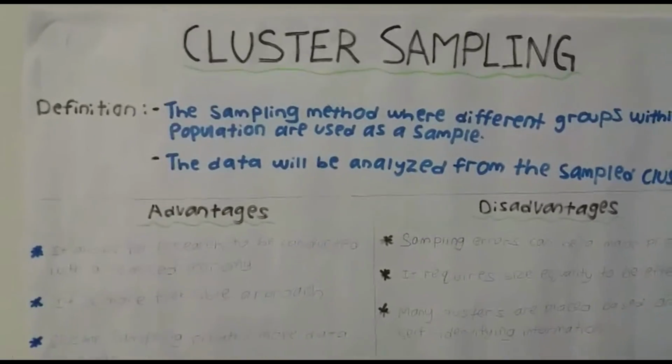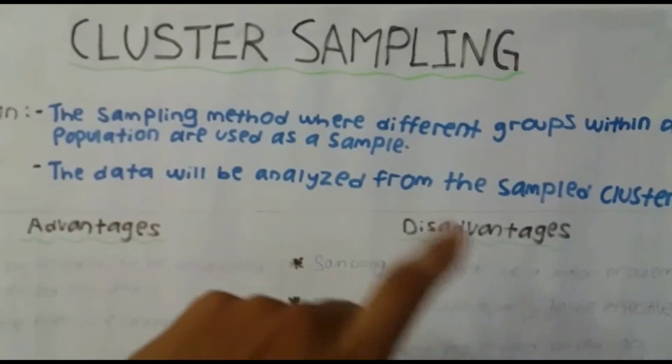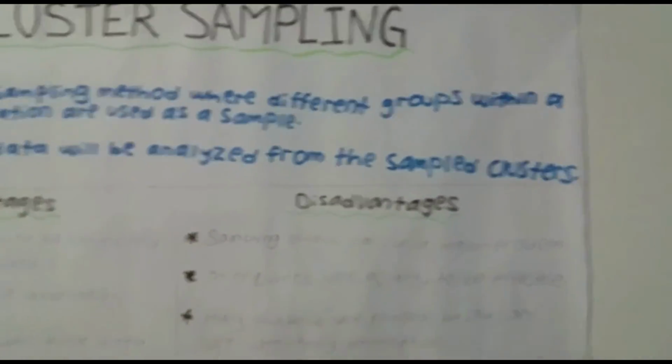Now we take a look at cluster sampling. The definition is the sampling method where different groups within a population are used as a sample. The data will be analyzed from the sample clusters.